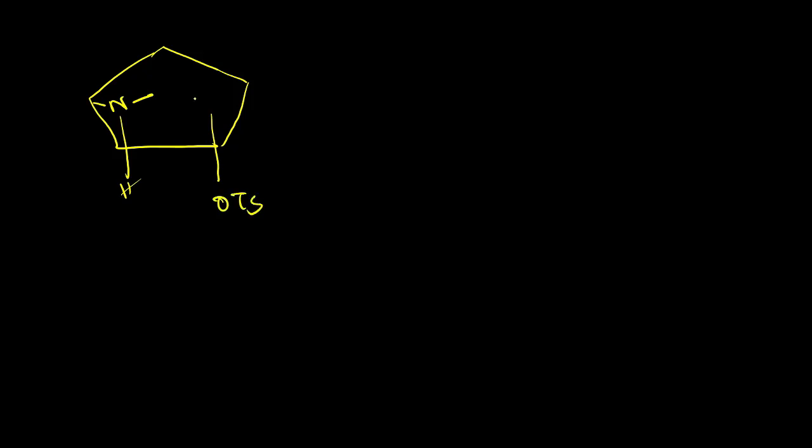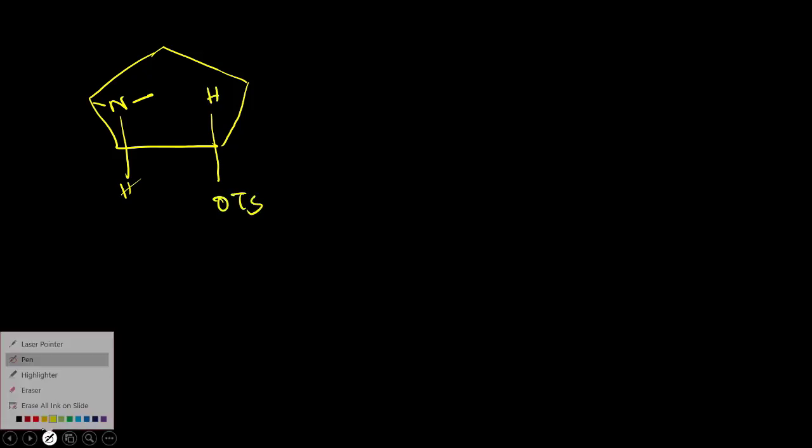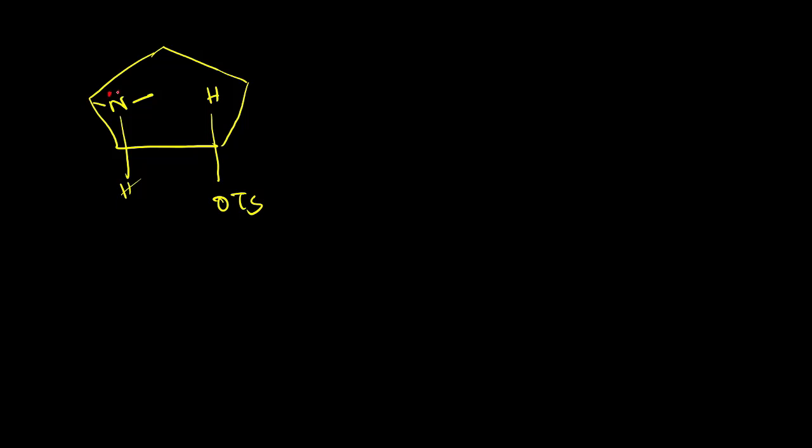Again, I am drawing this molecule like this. So we have nitrogen with two methyl groups and OTS. Now the lone pair over nitrogen is involved in NGP.